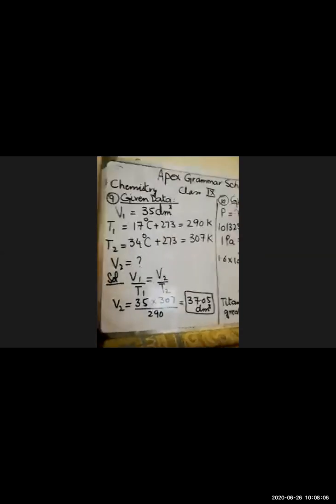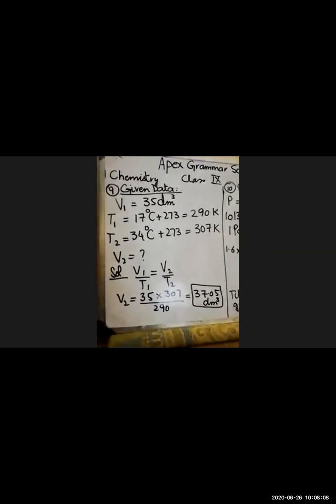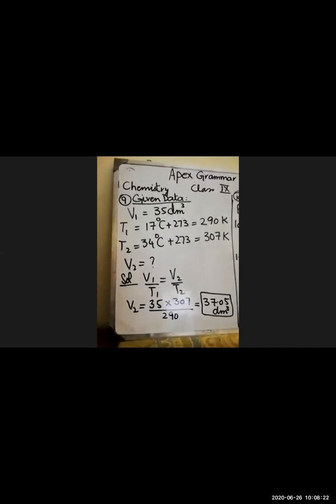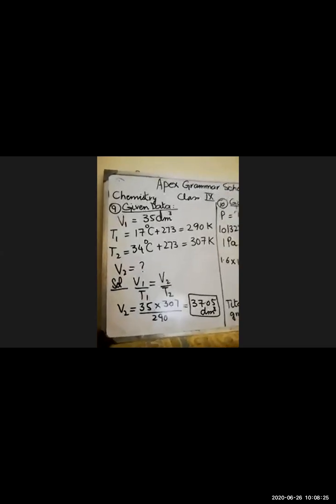Now on the board, I have it for you so that you can check it if you haven't done it yet. The given data states that it's page number 95, numerical number 9. A gas occupies a volume of 35 dm cube at 17 degrees centigrade. Now V1 is 35 dm cube and the temperature is 17 degrees centigrade, and we have to convert it into Kelvin, so we will add 273 and the answer will be 290.